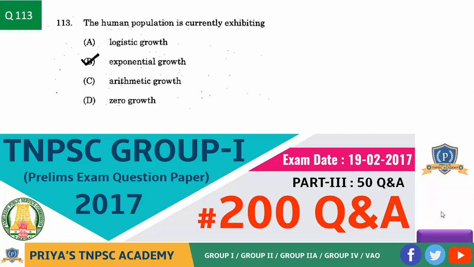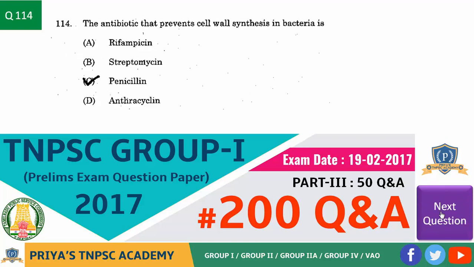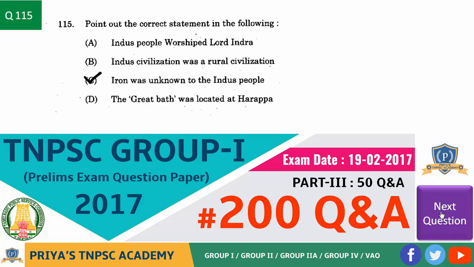Next question. The human population is currently exhibiting? Answer is option B, exponential growth. Next question. The antibiotic that prevents cell wall synthesis in bacteria is? Answer is option C, penicillin. Question. Point out the correct statement in the following. Answer is option C, iron was unknown to the Indus people.